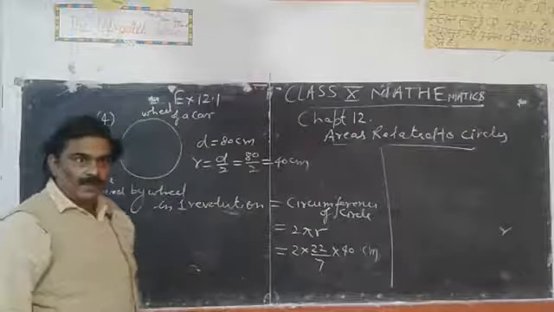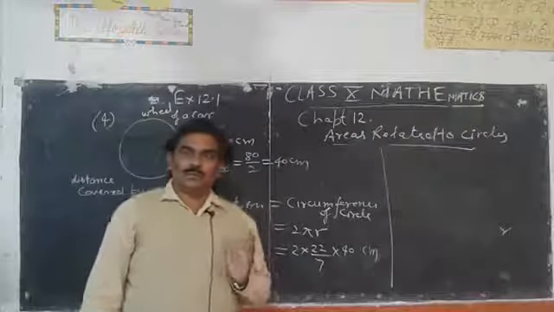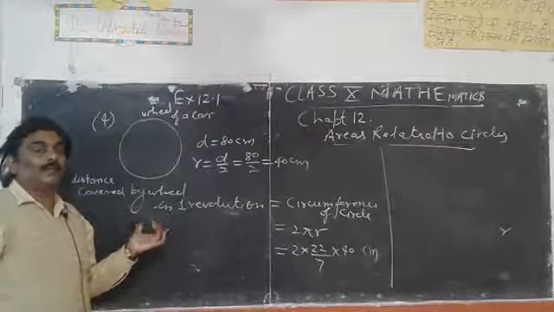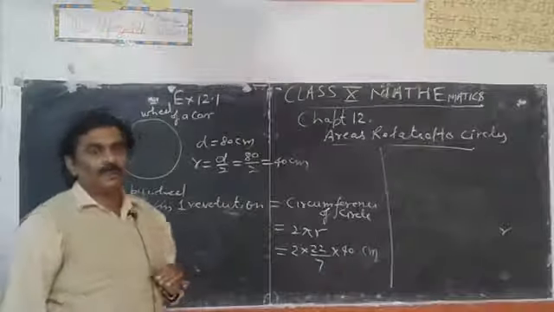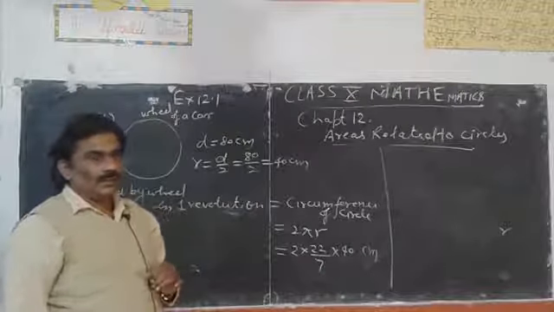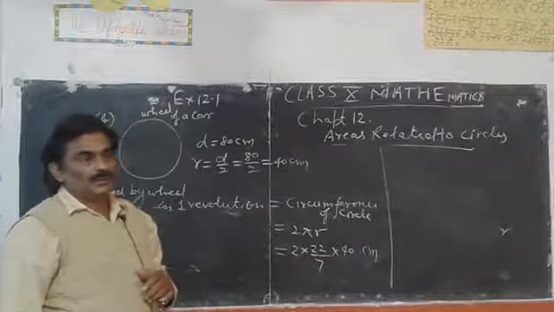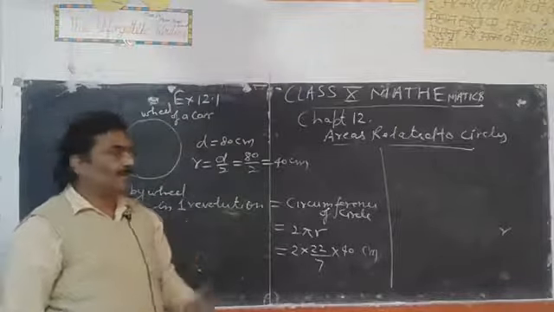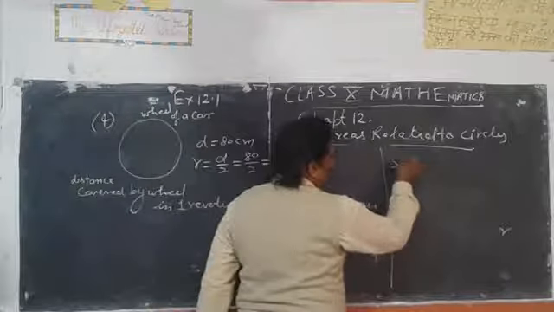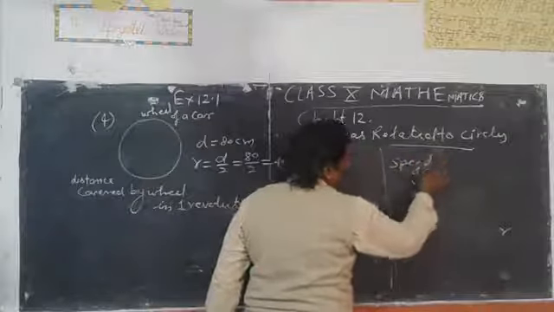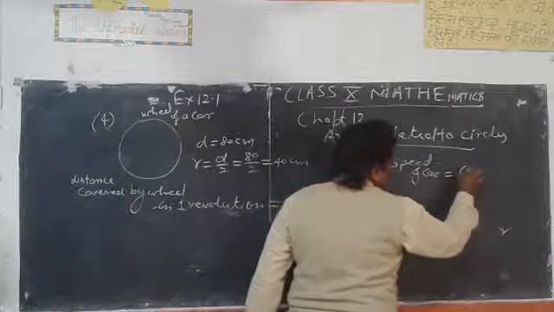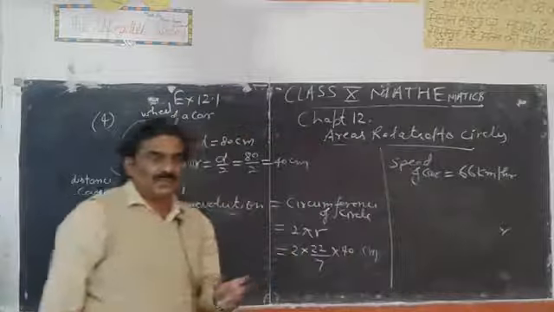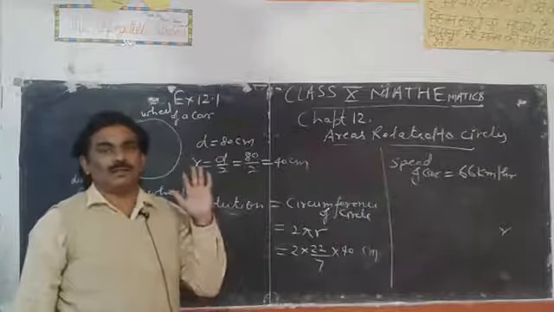Okay. So students, we have to calculate the number of revolutions done by the wheel of a car, if the car covers a distance in 10 minutes at the speed of 66 km per hour. So now we have the speed of the car, 66 km per hour. So this speed we will convert into meter per second.